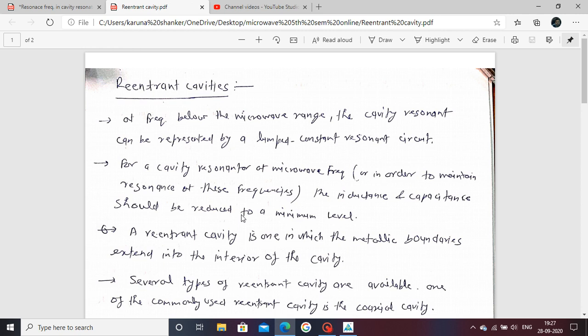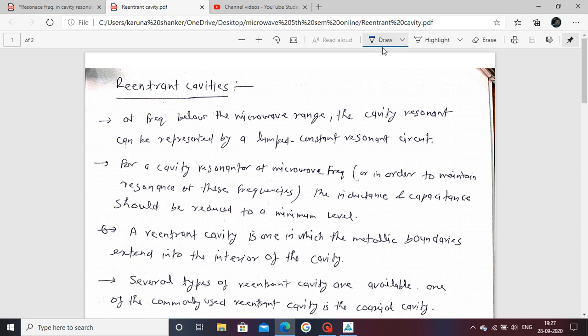To see how the cavity is created, in this topic we see the reentrant cavity. We have seen that below microwave frequency, cavity resonance can be represented as a lumped component. Means below microwave frequency we use an L and C parallel combination.